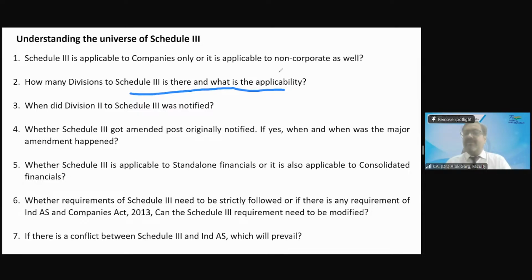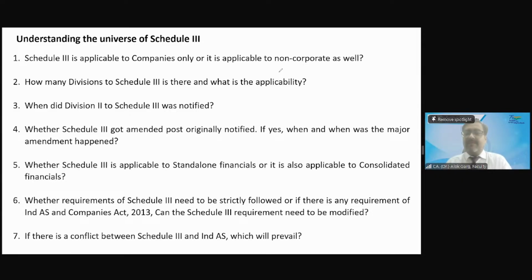How many divisions to Schedule 3 is there? 3 divisions, sir. Division 1, Division 2, Division 3. Schedule 3 है. Schedule का नाम भी 3 है, तो division भी 3 है. Right? And what is the applicability?